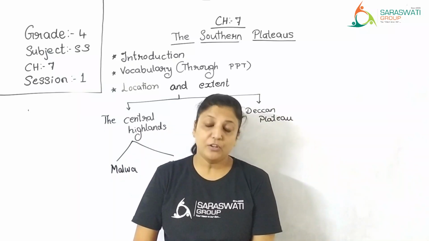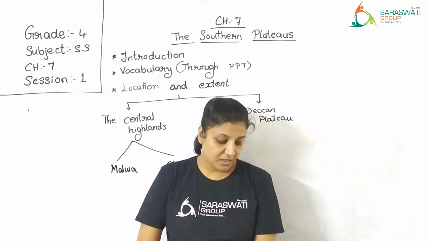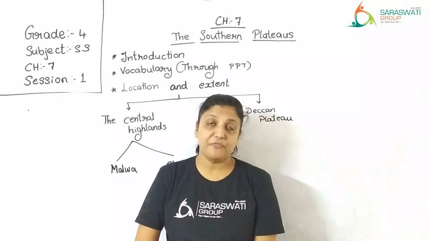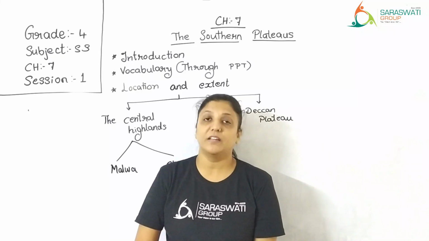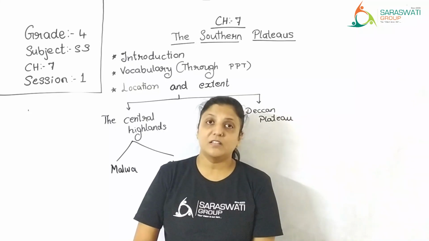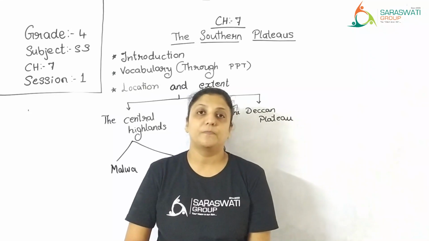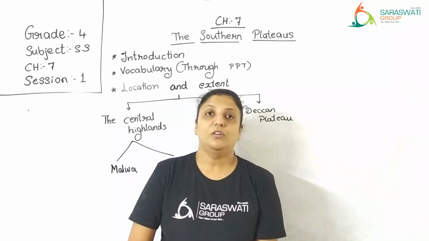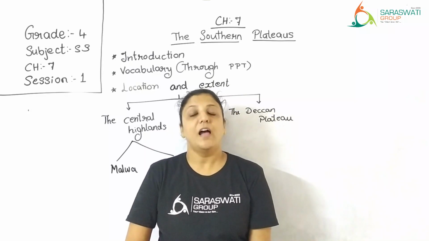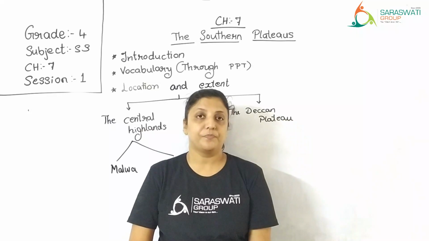So Malwa Plateau is surrounded by Aravalli Hills in the northwest, and by the Vindhyas, which is again a mountain, in the south and the east. So, in between the Vindhyas, the Aravalli Hills and the Narmada River, you have the Malwa Plateau.